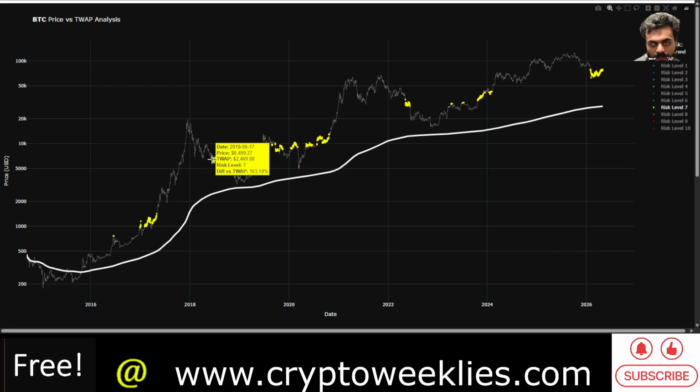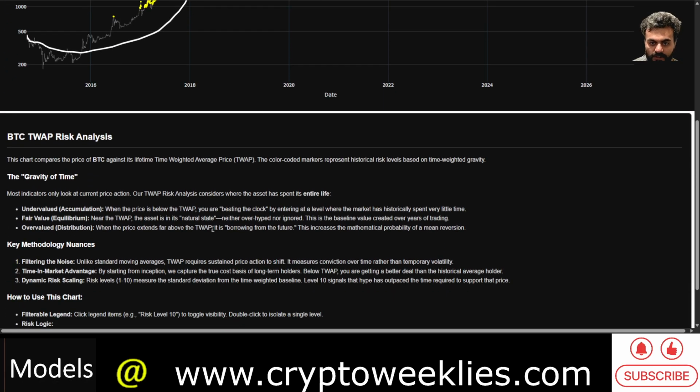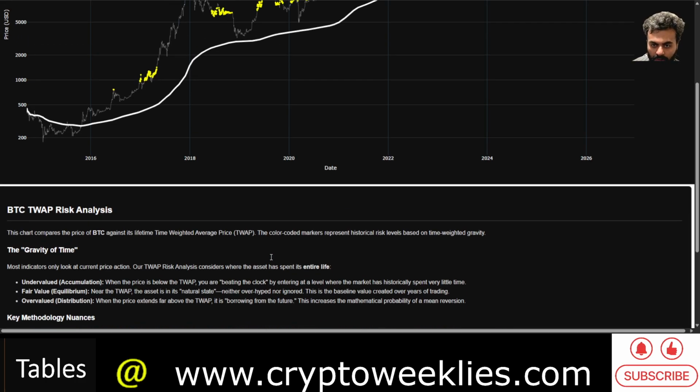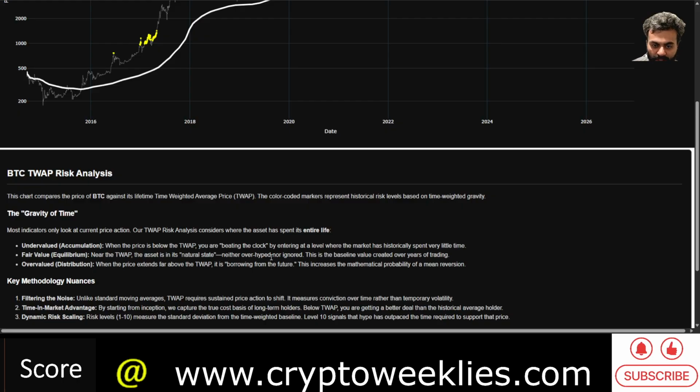This prolonged presence in this heightened risk level per the time-weighted average price is notable. You can check how this is calculated and what it means to have an undervaluation zone, fair valuation zone, and overvaluation zone based on the distance between the price and the time-weighted average price.